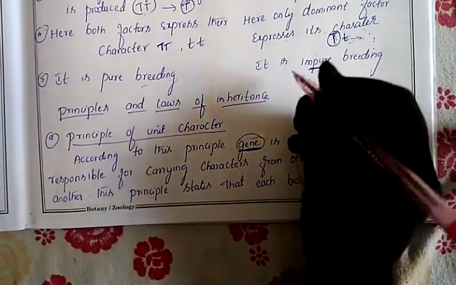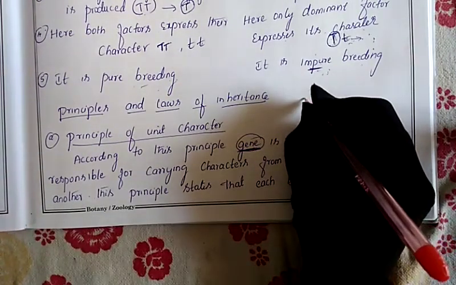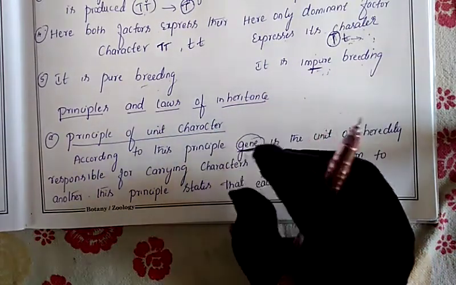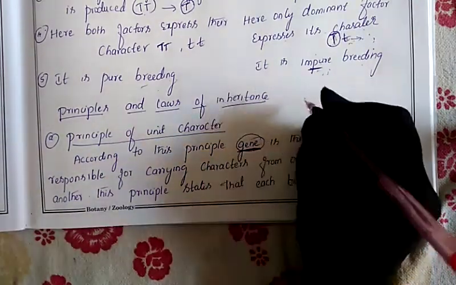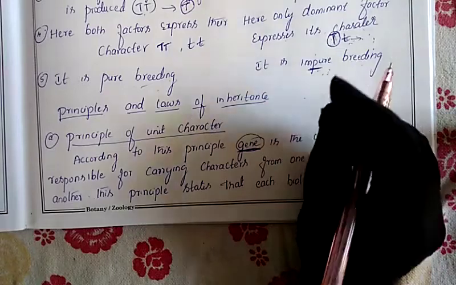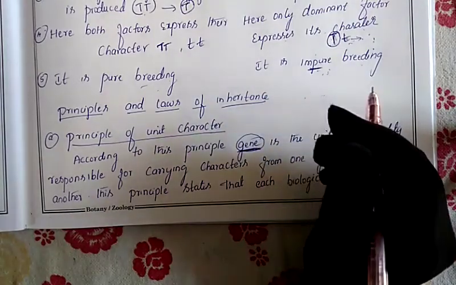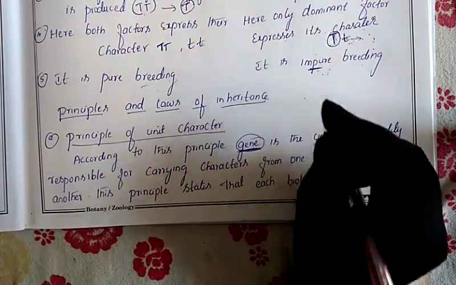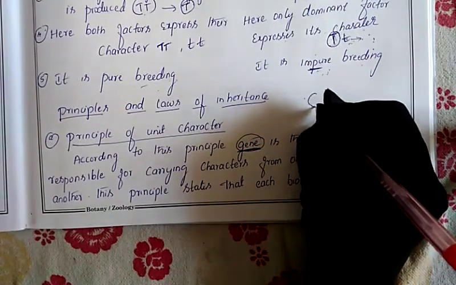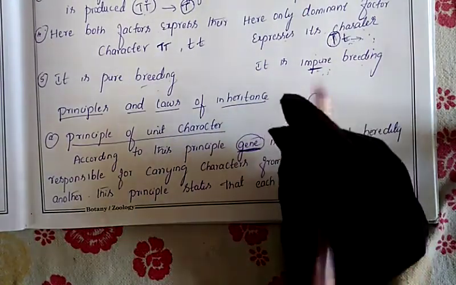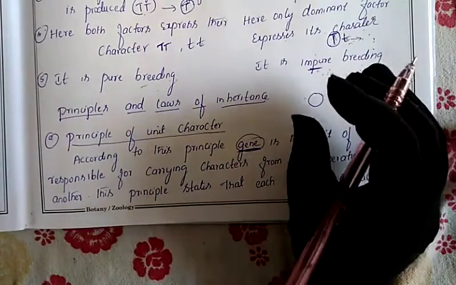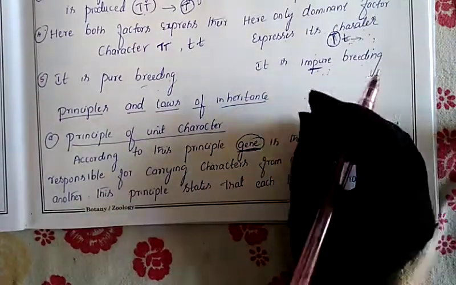Why? Because a gene holds each character. Suppose you are fair or black in color, your eyebrows are curved, your hair is long or short, your RBCs are round in shape and red in color, or your blood group is A, B, AB or O.